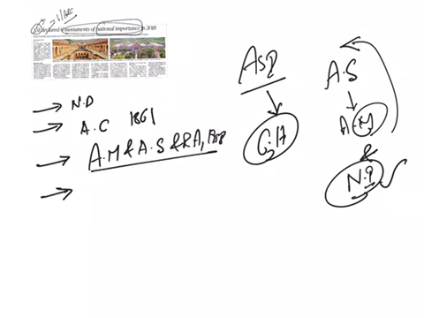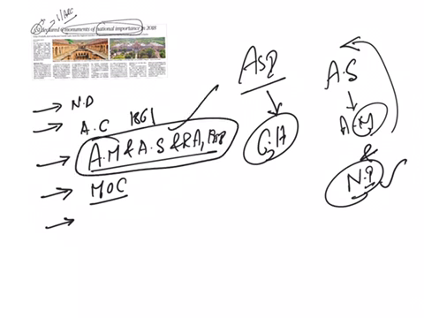This organization works under the Union Ministry of Culture. It is responsible not only for regulating the provisions mentioned in this act, but also the provisions of the Antiquities and Art Treasure Act of 1972.